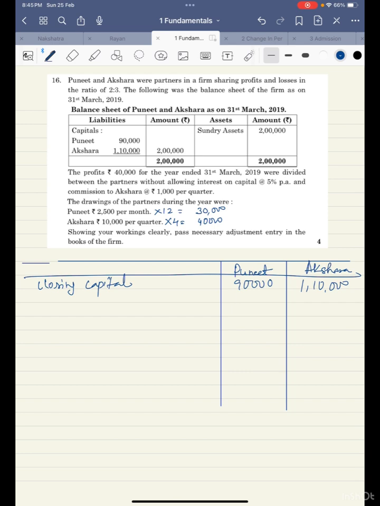Then what we'll do, we'll add drawings. So drawings are 2,500 per month, so into 12 is 30,000 is the annual drawing for Puneet and 40,000 is the annual drawing for Akshara. There is no interest on drawing calculated, so what we'll do, we'll add it together. So we'll get 1,20,000 here and 1,50,000 over here. So this will reduce profit.